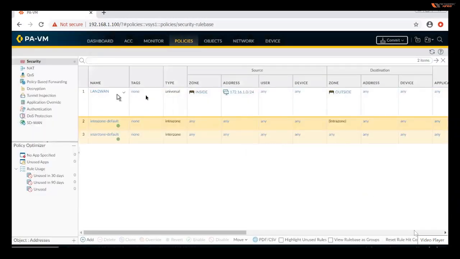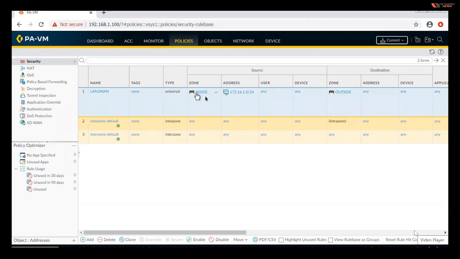our rule has been created here. See that our rule has been created. LAN to WAN name, tags is none. What is tag? I will explain once we learn object group. Okay, type is universal. I've explained it. Whenever you create any rule, that is universal. No need to put an interzone. Okay, just keep it like this.